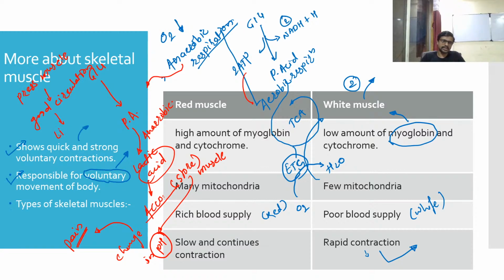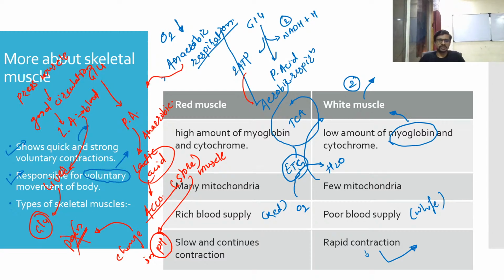So lactic acid enters into the blood, and with blood it will move throughout the body, and in the liver it is going to be converted again into glucose. Now we do not have any lactic acid inside of the body, so we do not have pain.